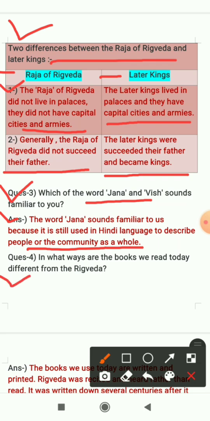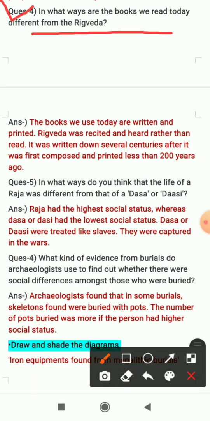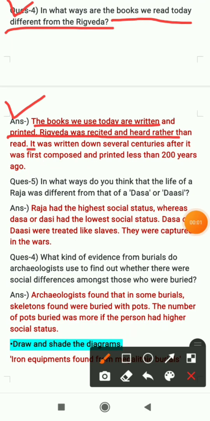Question number 4 is: in what ways are the books we read today different from the Rigved? So we have to tell how the books we read today are different from Rigved. Let's see the answer. The books we read today are written and printed. Rigved was recited and heard rather than read. It was written down several centuries after it was first composed, and printed less than 200 years ago.